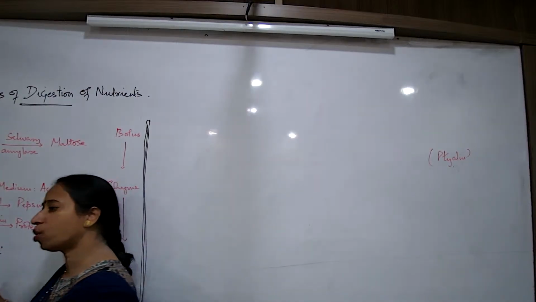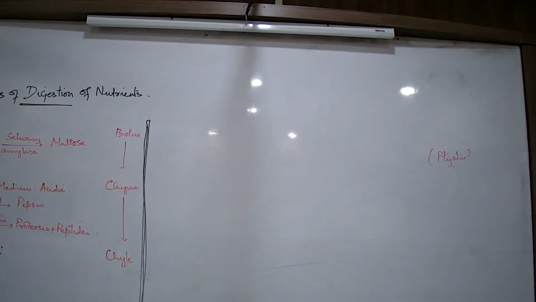So for the stomach, which is the enzyme? Pepsin. Is there any other? No, only one. So this enzyme will only act on proteins, not on carbohydrates, not on fats. So why does fat digestion not take place in the stomach? Because gastric juice does not contain any fat digesting enzyme, and also fat digestion does not occur in an acidic medium. For that, an alkaline medium is needed. Clear till here? Now we move on to the third step.